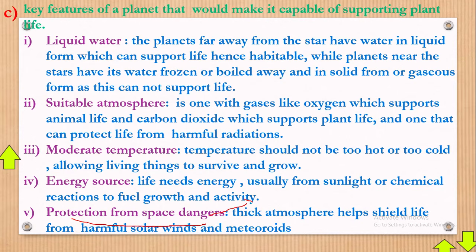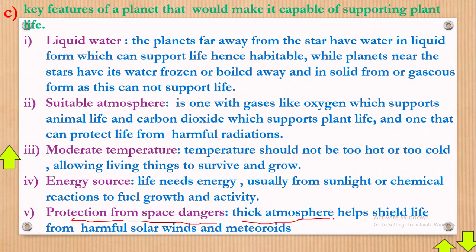Space dangers: if you go on planet Jupiter, I explained this in one of the revision items on our channel. Once you go on planet Jupiter, what would happen to you would be this. Imagine this is our tomato. Get this tomato, put it on the ground and step on it at once. I know you guess what can happen there. That's what can happen to you if you go to planet Jupiter. You'll just be crushed into pieces, of course, due to too much pressure. That's what we mean here by protection from space dangers.